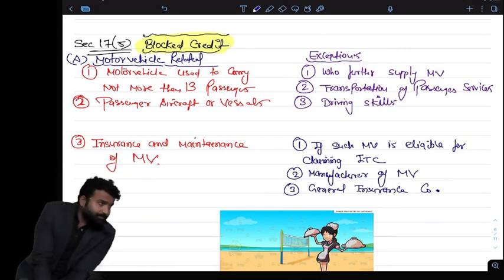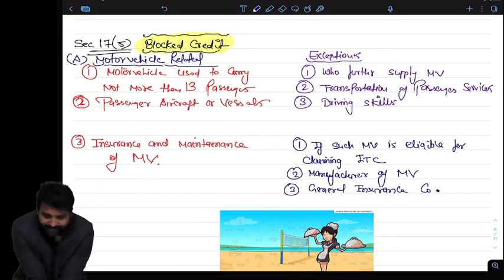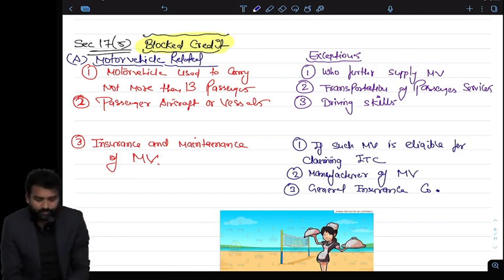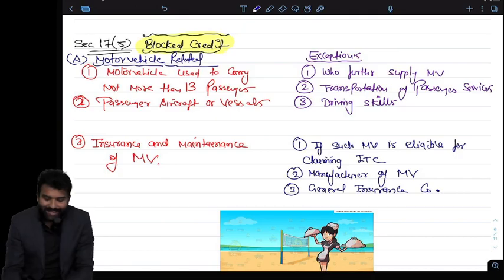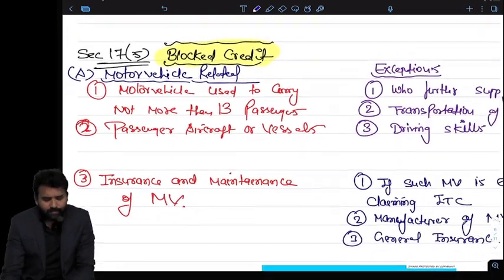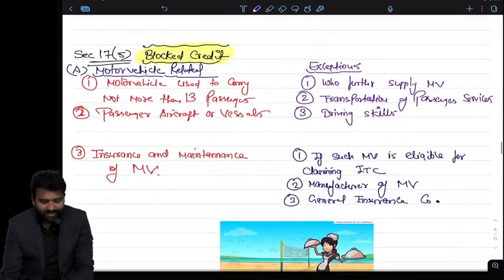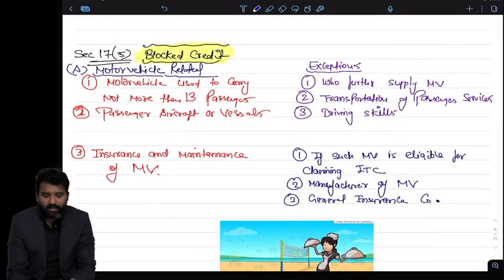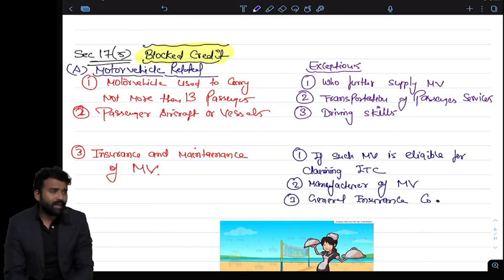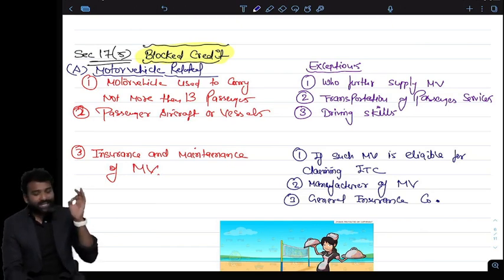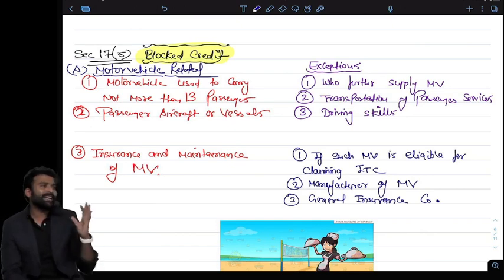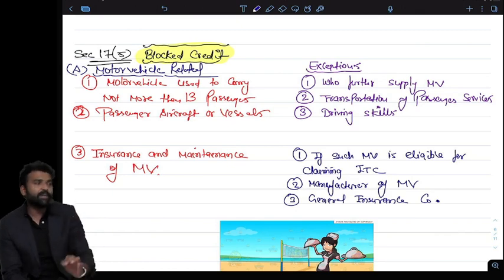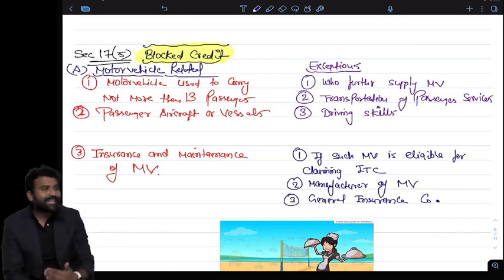Okay, nice. 17 subsection 5. Now, first of all, there are some blockages, and we are discussing the blockages. First of all, the credit which is blocked, which relates to a motor vehicle. Now listen carefully. There are a lot of students who always ask me one thing: sir, we are buying a car, whether we can claim ITC on the car. I can say no. Blocked credit means it is not allowed to claim the credit for everyone. There are only a few exceptions who can claim the credit of this particular transaction. Not every person can claim credit of this transaction. That is called blocked credit.